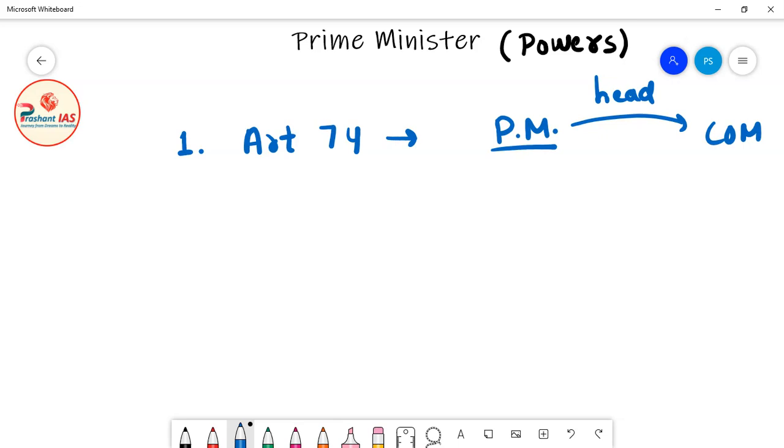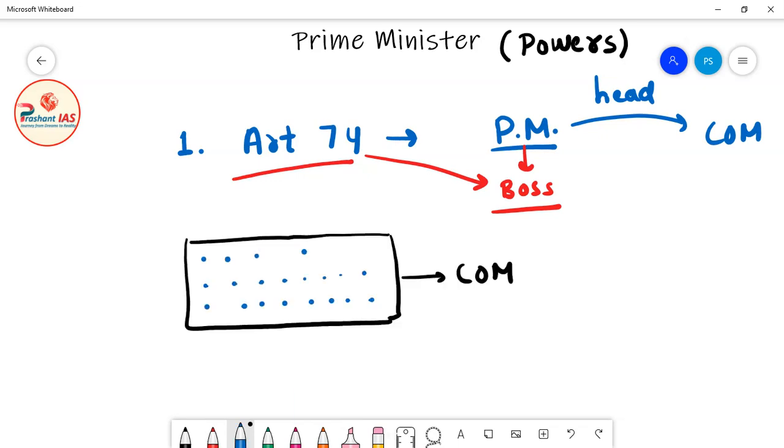So definitely Article 74 makes one thing very clear: who is the boss? The Prime Minister is the boss of the Council of Ministers. Now friends, just imagine that this black rectangle is the Council of Ministers, and these blue dots are ministers. And this big red dot is the Prime Minister of India.